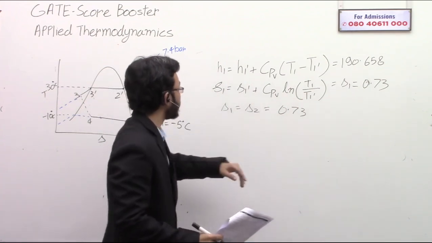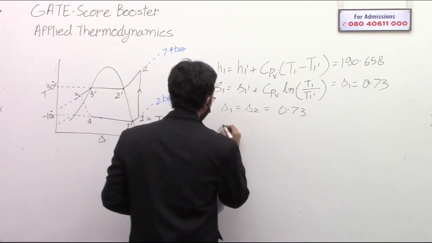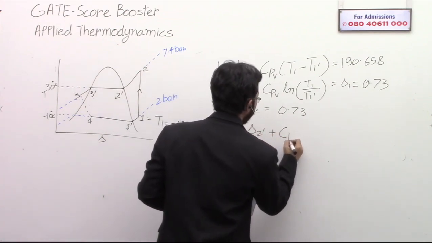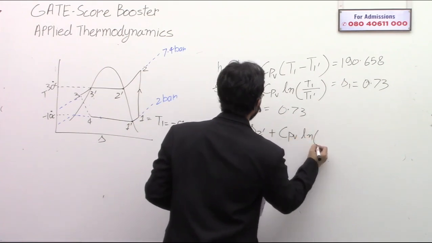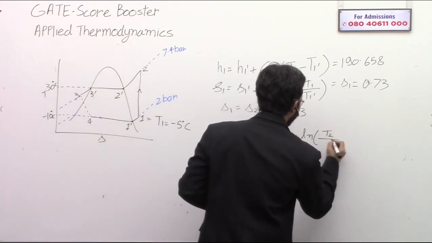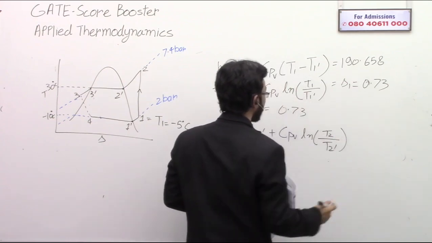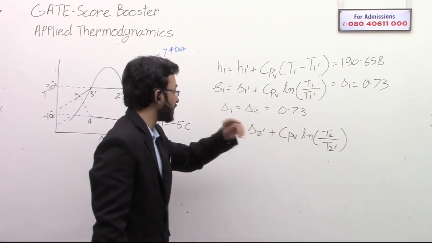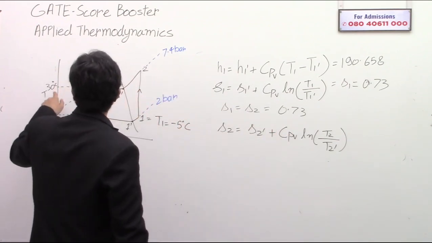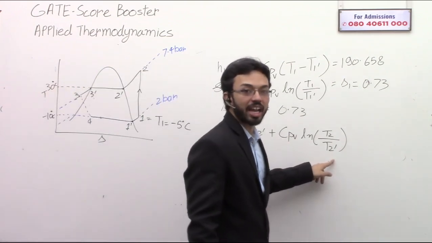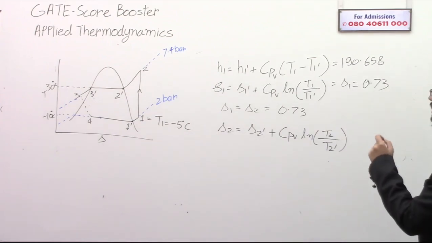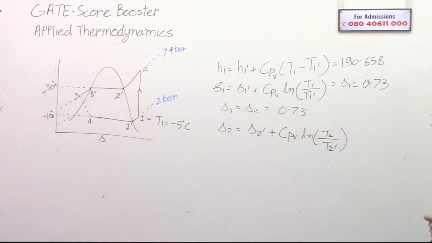Using the similar kind of relation, I can say S2 is equal to S2 dash plus CPV ln of T2 divided by T2 dash. Okay, I know the value of S2. I need to know the value of S2 dash. CPV is given in the question. T2 dash is 30 degrees Celsius converted into Kelvin, and S2 dash is nothing but the SG at 7.4 bar.